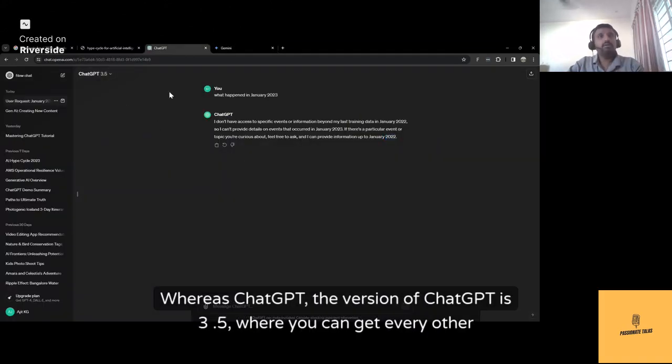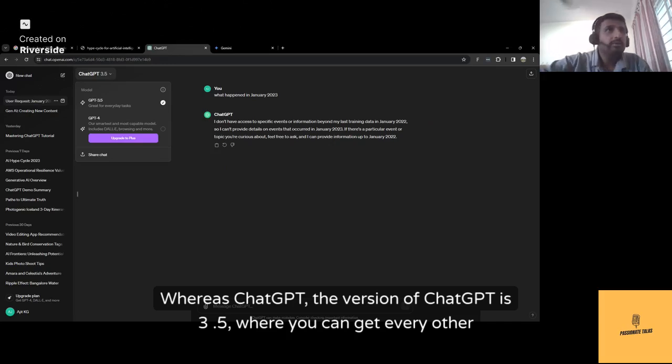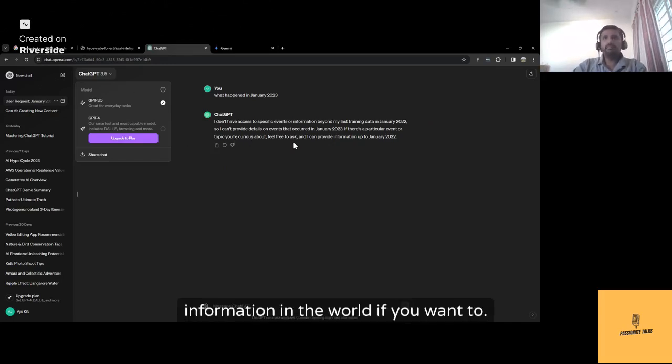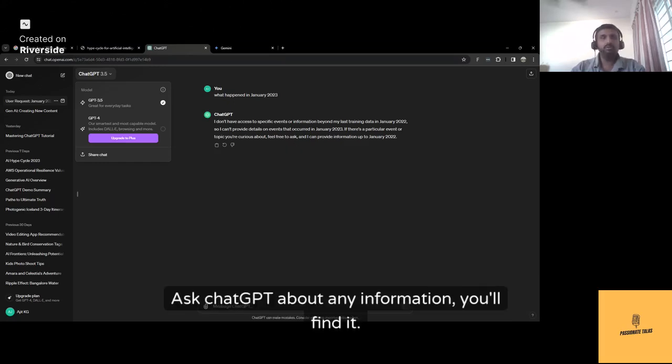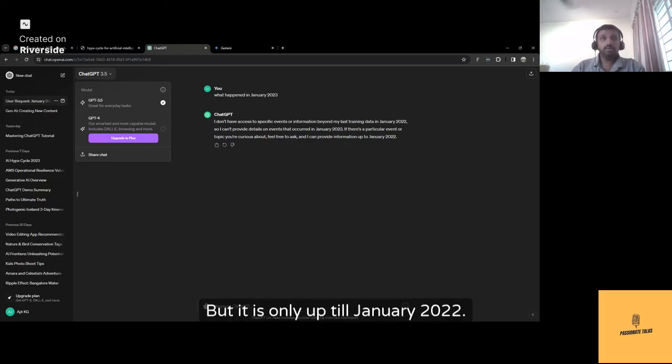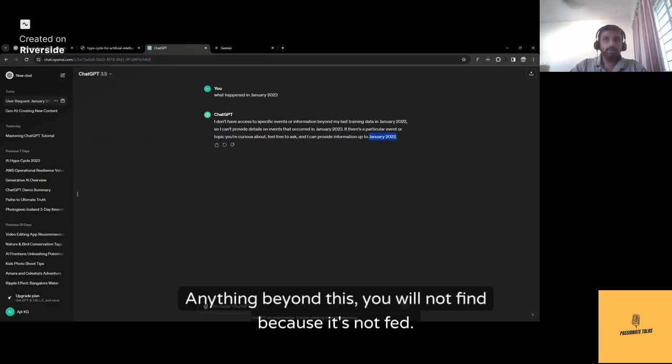Whereas ChatGPT, the version of ChatGPT is 3.5, where you can get every other information in the world. If you want to ask ChatGPT about any information, you will find it. But it is only up till January 2022.